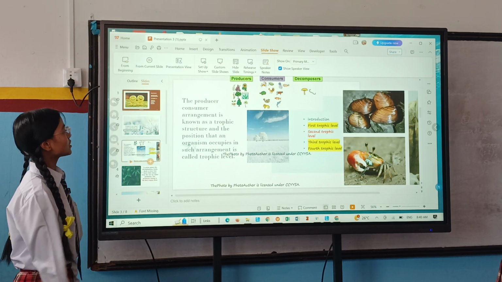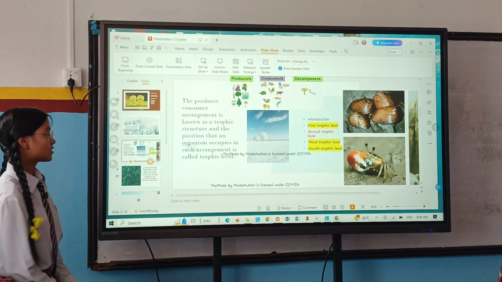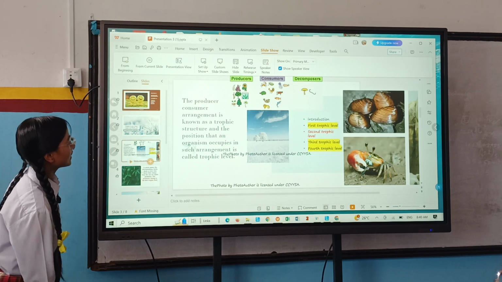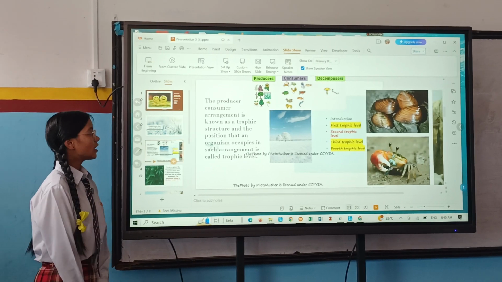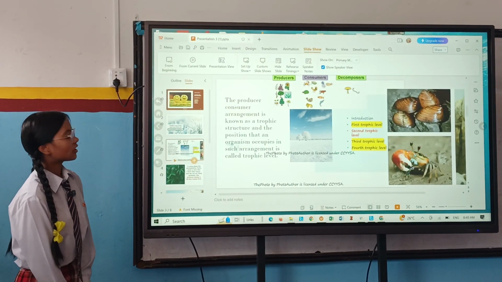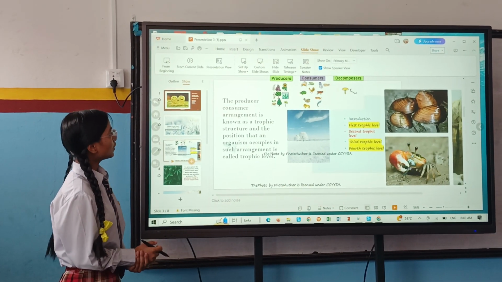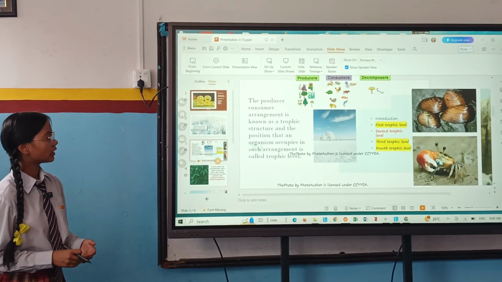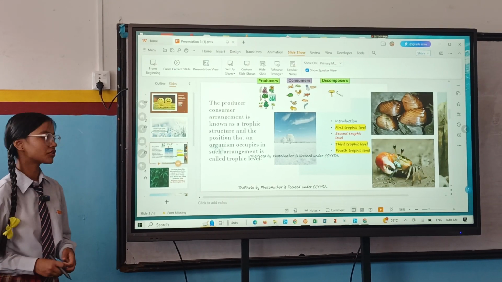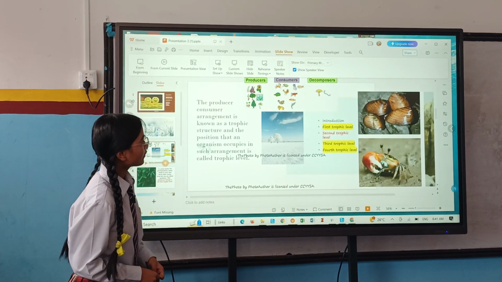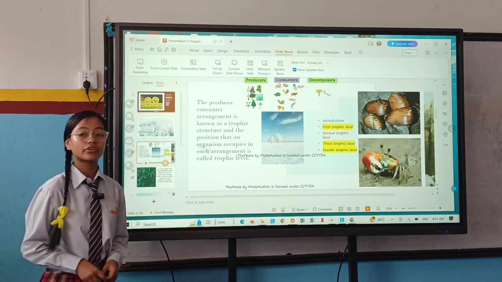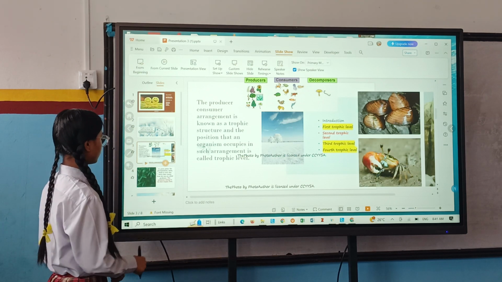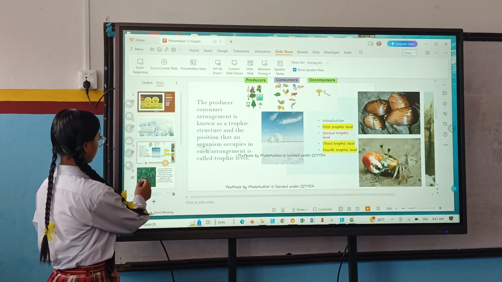The consumer arrangement is known as trophic structure, and the position that an organism occupies in such arrangement is called trophic level. Trophic structure is the arrangement of producer and consumers, and their position in the system is called trophic level. And there are 4 kinds of trophic level. There are first trophic level, second trophic level, third trophic level, and fourth trophic level.